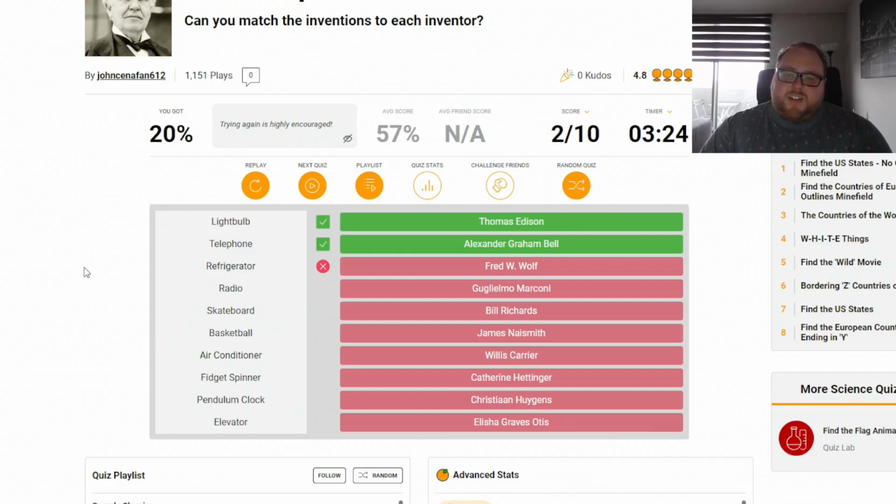Thomas Edison invented the light bulb. Alexander Graham Bell invented the telephone. Fred W. Wolf was the refrigerator. The radio was Guglielmo Marconi. The skateboard was Bill Richards. The basketball was James Naismith. Air conditioner was Willis Carrier. The fidget spinner was Catherine Hettinger. The pendulum clock was Christiaan Huygens. And the elevator was Elisha Graves Otis.